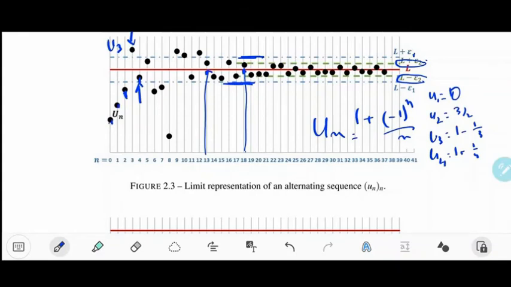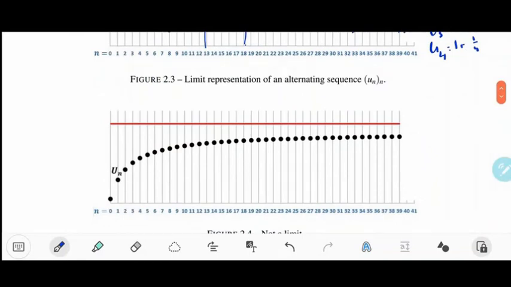Now, L is not a limit when the sequence will approach L, but not indefinitely, as in the example I gave you in the sequence un equal 1 over n, when I said it's approaching minus 1, but minus 1 is not a limit because we are not approaching minus 1 indefinitely. We have always a constant distance that will separate the elements from minus 1, and this is the representation. You see, so the sequence in here, it's approaching something in here, but it's definitely not the L that is in red. So we are approaching L, but not indefinitely. So L in this case is not a limit.